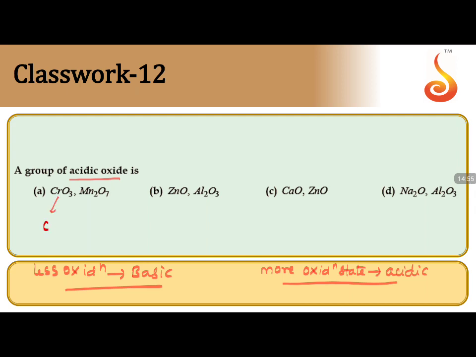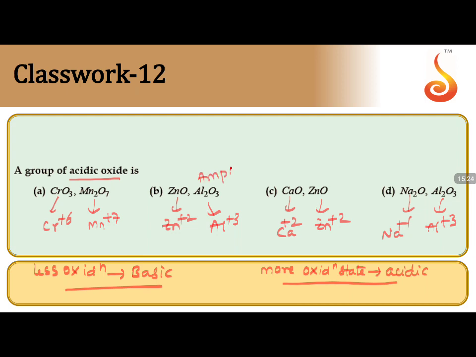So here chromium is in +6, manganese is in +7. Here zinc is in +2, aluminum +3, calcium +2, calcium +2, Zn +2, sodium +1, aluminum +3. Wherever metals come, this is an amphoteric oxide; aluminum oxide is an amphoteric oxide. Alkaline earth metal oxide is any S block element oxide, which is basic. Any S block element oxide is basic.